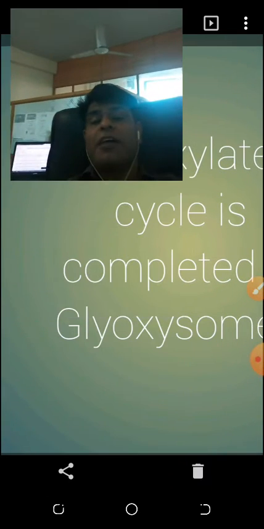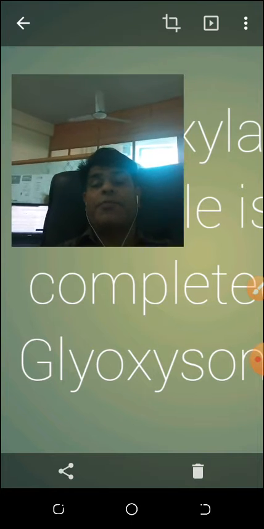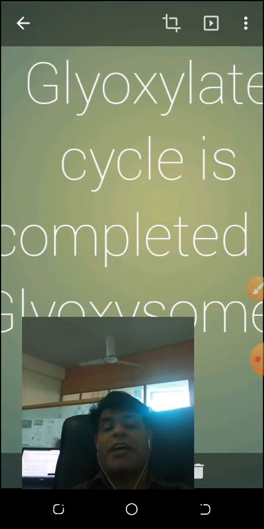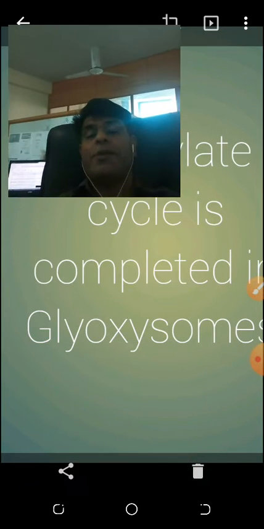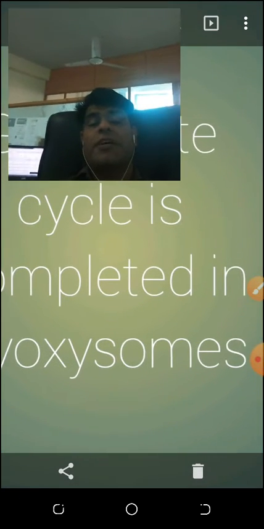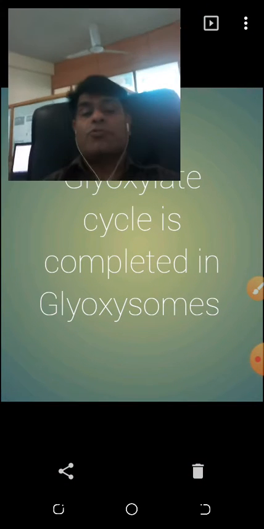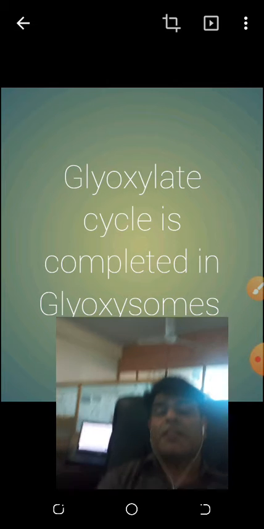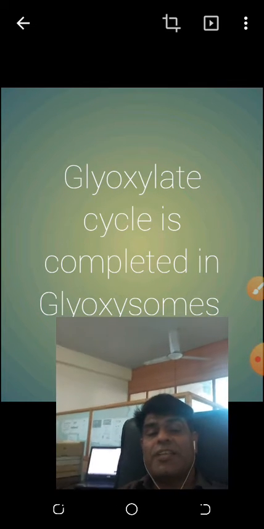Not in all seeds, though. It is found in lipid rich seeds, and it is not found in lipid poor seeds. Lipid is also called fats, meaning fatty acid and glycerols are present. So glyoxysome is important, because in glyoxysome another cycle is completed, the glyoxylate cycle.